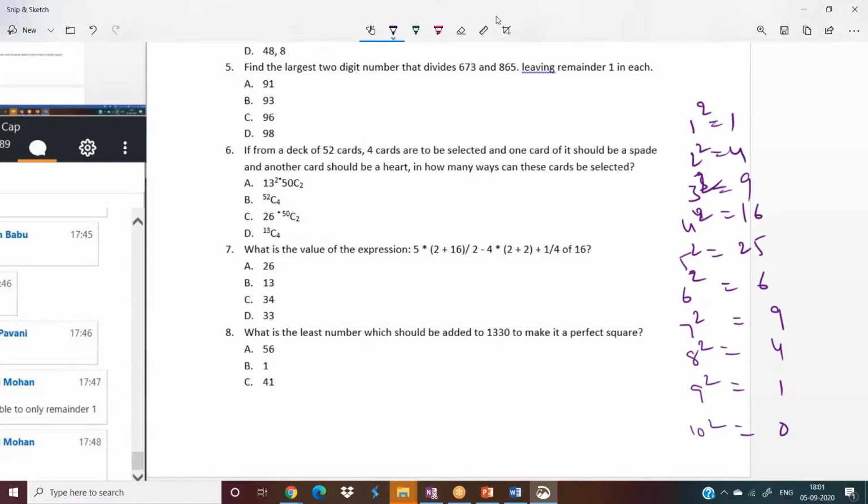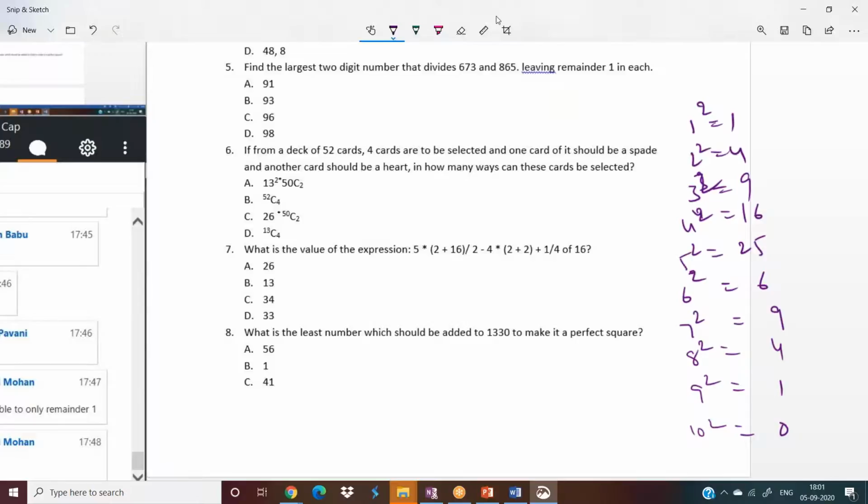1 square, 2 square, 3 square, and just look at the units place digits. If you look at the units place digits, guys, this condition may not be applicable for this particular question, but this is a generalized concept I am telling you. It might not be helpful for this question, but in future it will be very helpful for you.